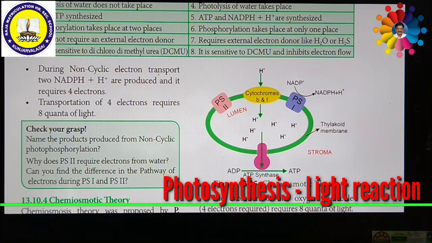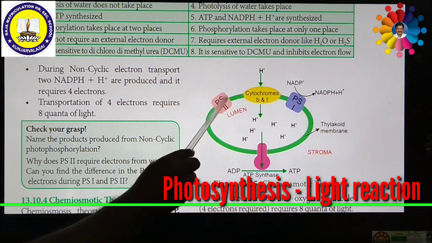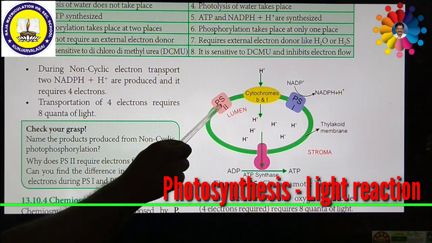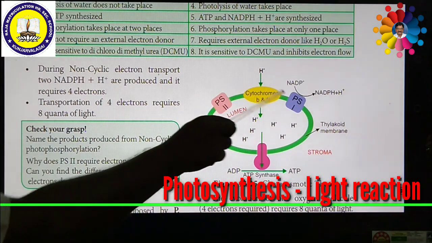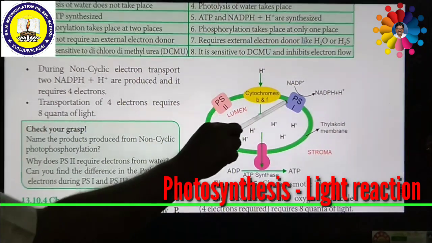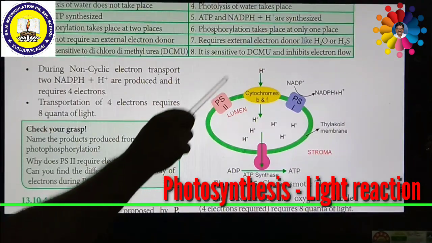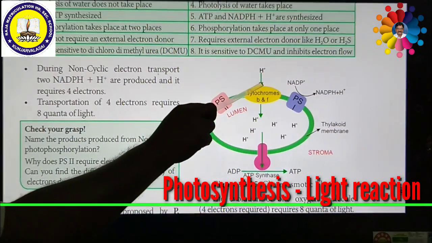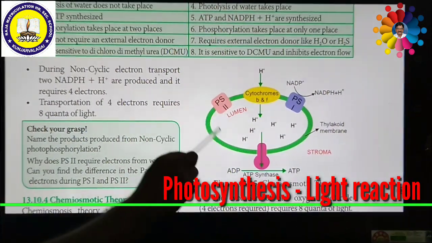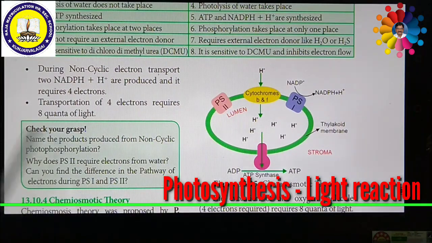The splitting of water molecules takes place inside the membrane. Due to this, a larger amount of protons will be formed. Whenever electrons are transferred from photosystem 2 to photosystem 1 through the cytochrome b6f complex, more protons are produced. So more protons are accumulated in the lumen of the thylakoid membrane, inside the thylakoid.